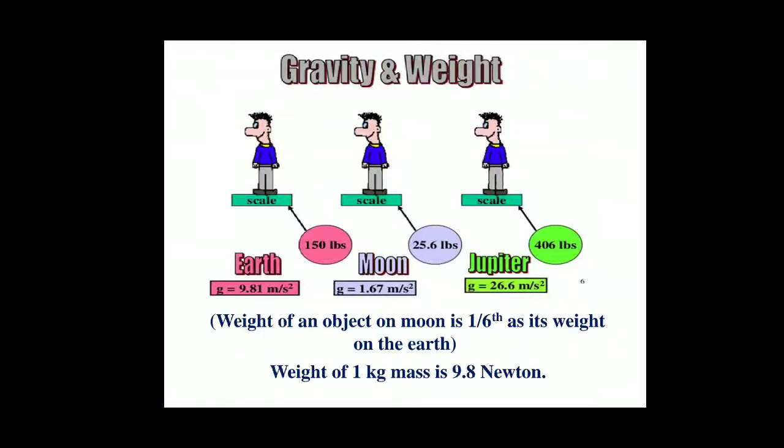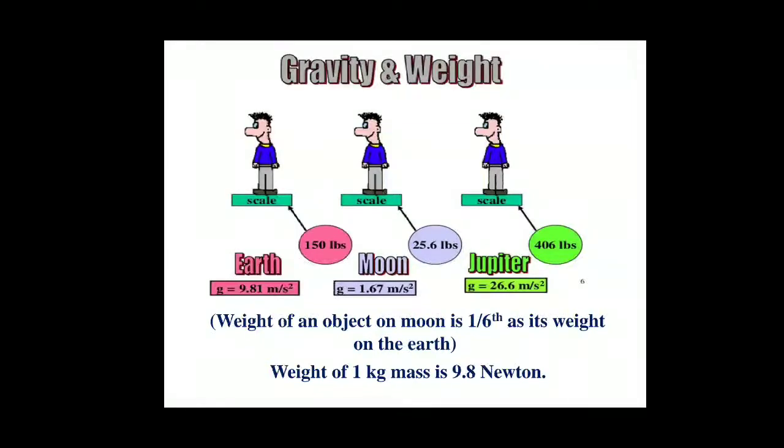If you measure your weight on the moon, it will be less, but on Jupiter it will be very large. Also, the weight of 1 kg mass is 9.8 Newton. How? Because W is equal to mg, where m is 1 kg and g is 9.8 meter per second square. When we multiply, the weight is 9.8 Newton.